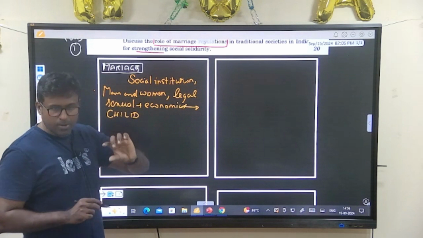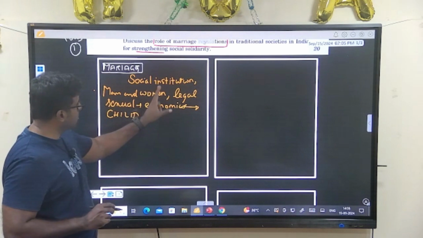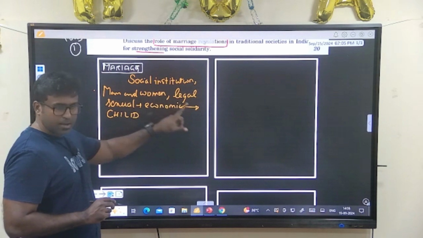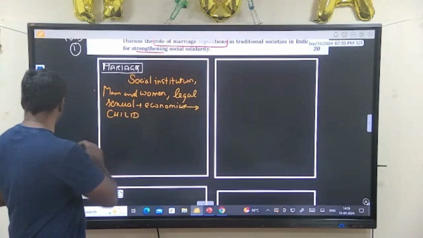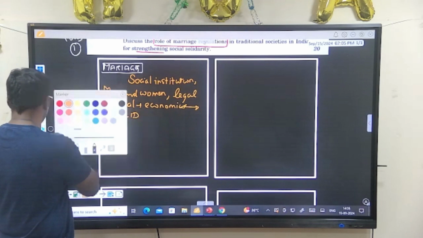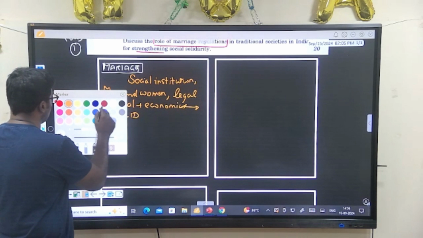Like this, one very clear definition. A social institution: see, all are keywords. Legal, sexual, economic.